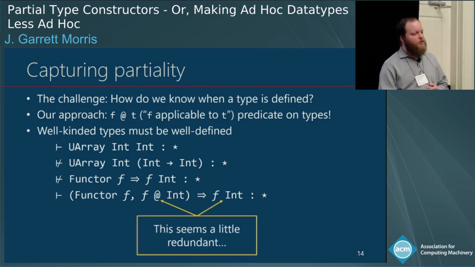Now, some of you may notice what seems to be a little bit of redundancy in this declaration. I have a type application, and then over on the left-hand side of the fat arrow, I have a statement that I better be able to do this type application. And I believe that is redundant, and I'll come back to that at some point.